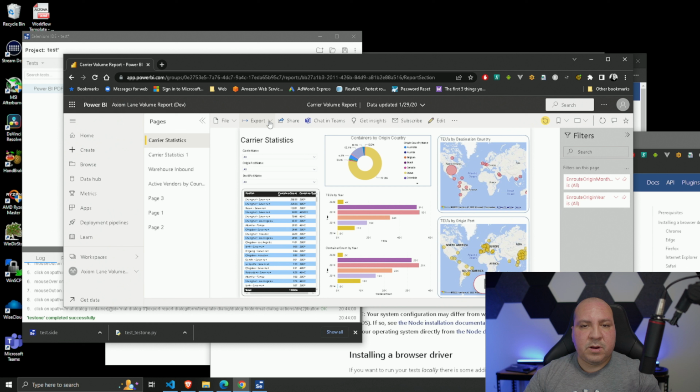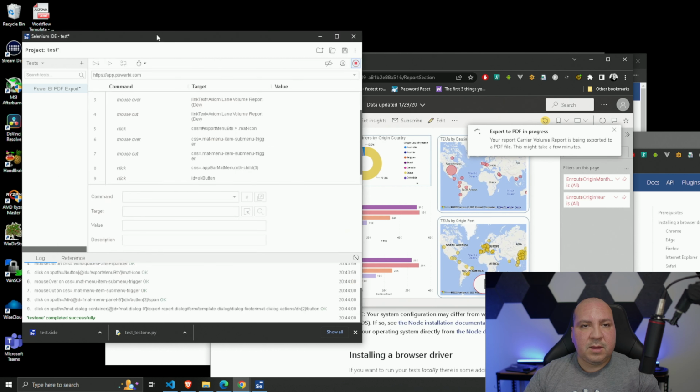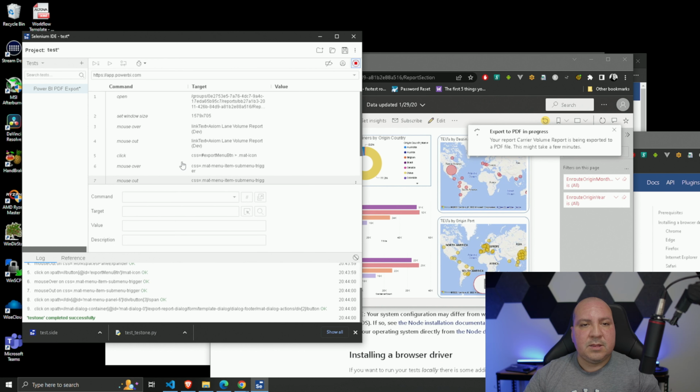Next, I'm going to go to the export drop down, then click on PDF. See how we get this window that pops up? Then I'm going to hit export. Now we can see in the background, it's recording all of our steps, all of our movements. The mouse moving from here to here, the clicks, mouse moves, clicks, all of that. See how the first step is open? We go to the URL, and then we do a window resize.